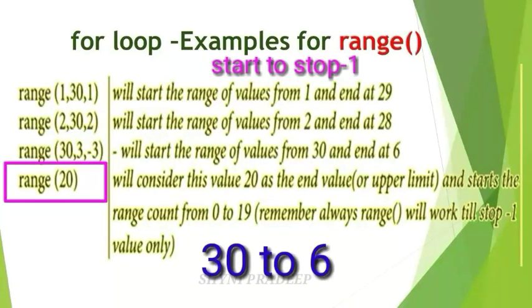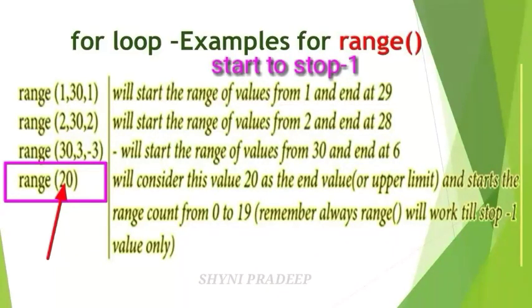Next, range(20). What does it mean? How will you generate the list of numbers? Here the initial value is not given and the increment value is not given. Only the stop value is mentioned, so you have to take the initial value and step value by default. The default initial value is 0 and the default step value is 1. So range(20) means range(0, 20, 1).